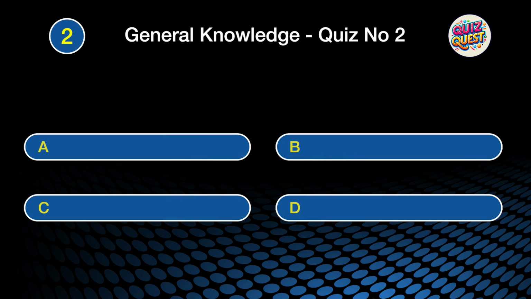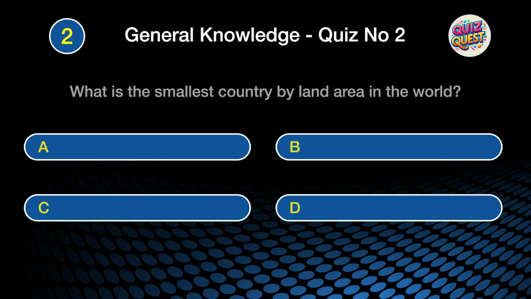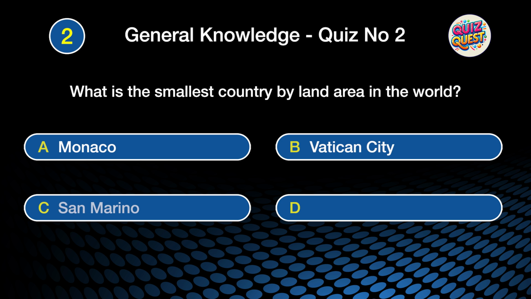Question 2. What is the smallest country by land area in the world? Is it A. Monaco, B. Vatican City, C. San Marino, or D. Liechtenstein?